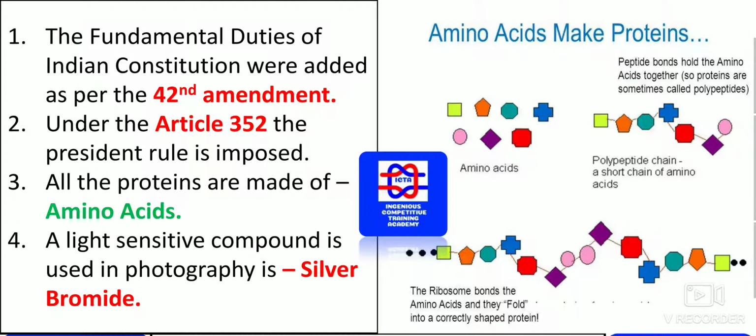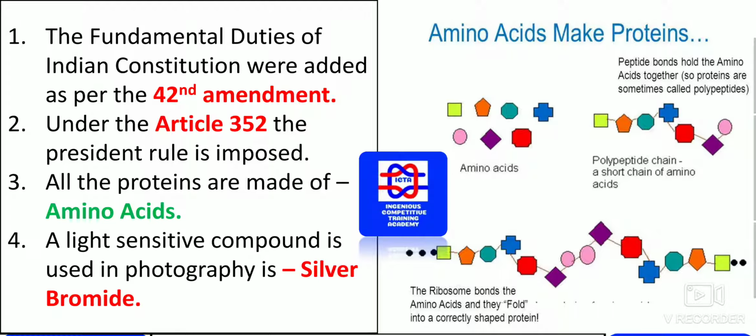Next we have the fundamental duties of the Indian Constitution. They were added as per the 42nd Amendment. So as per this 42nd Amendment, the fundamental duties of the Indian Constitution were added. What exactly the fundamental rights we have and fundamental duties we have, you have to remember each and everything.